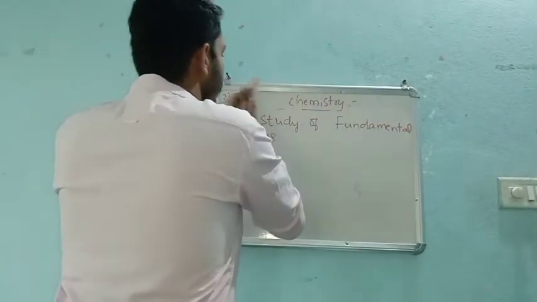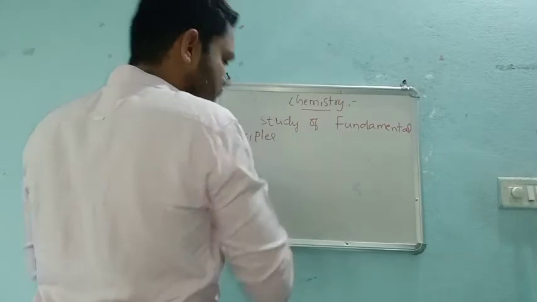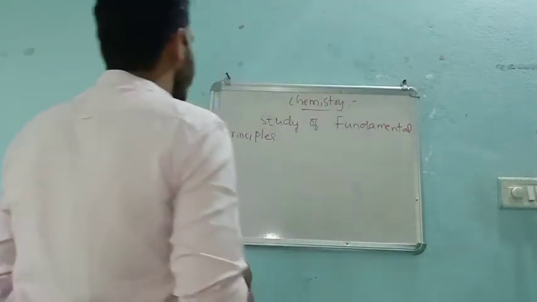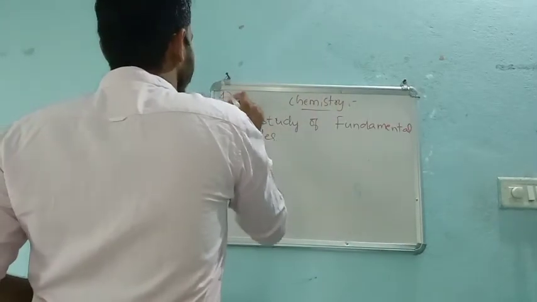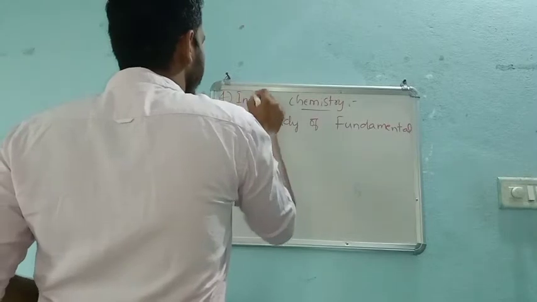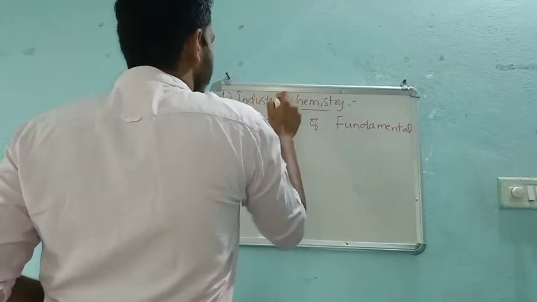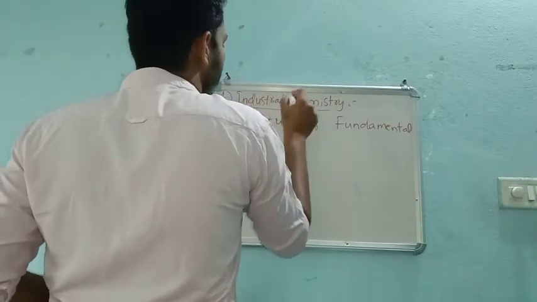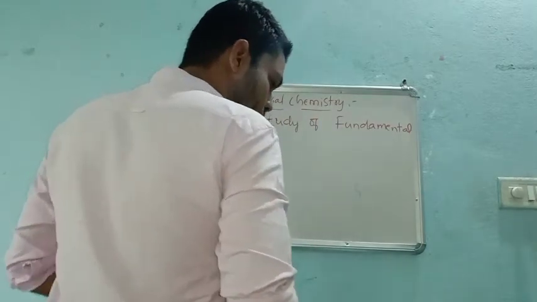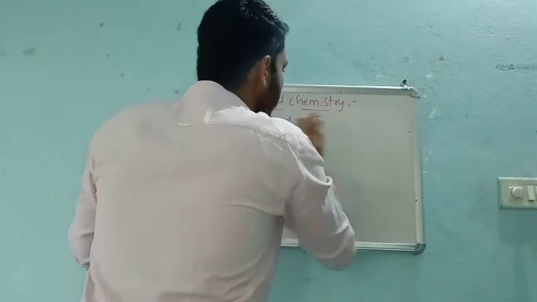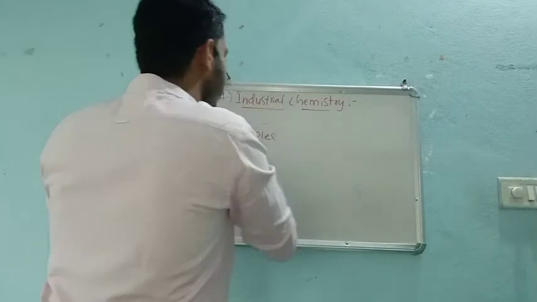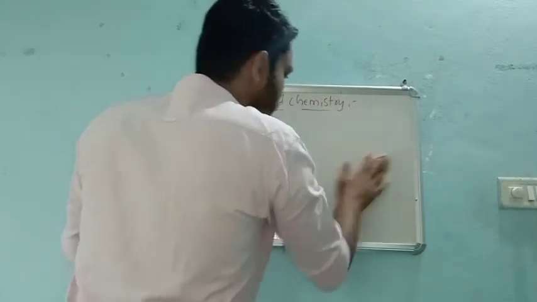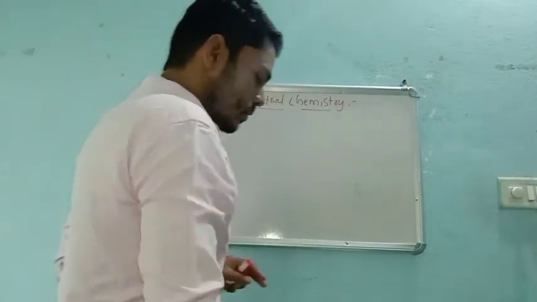Next is industrial chemistry. This is one more branch, and it plays a very important role in fulfilling all the domestic needs for our homes and ourselves.